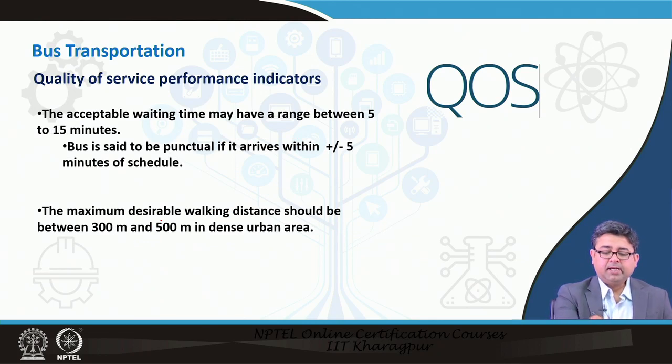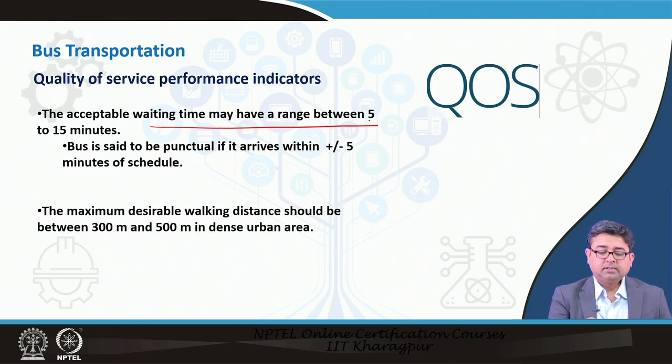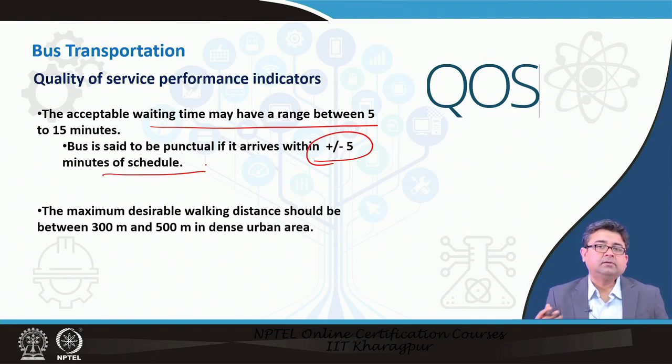So, the acceptable waiting time, for example, has a range between 5 to 15 minutes. Bus is said to be punctual if it arrives within plus or minus 5 minutes of the schedule. So, this is what people perceive, right. If the bus is more than 5 minutes delayed, people perceive that the quality of service is not good.